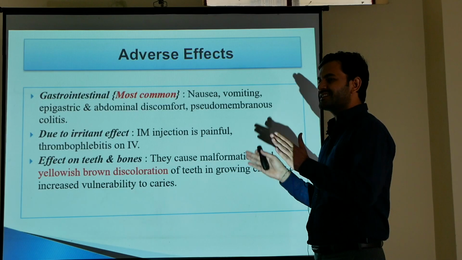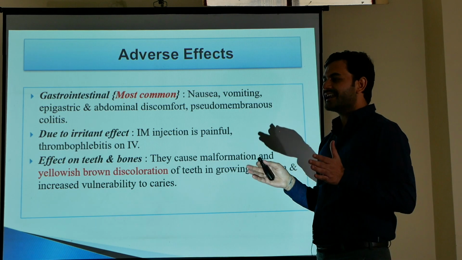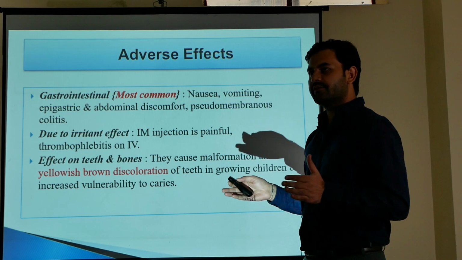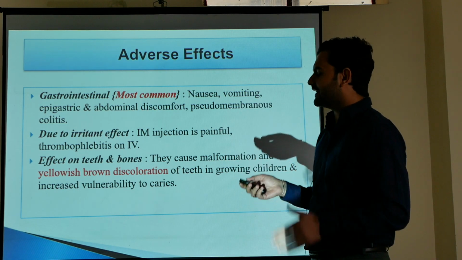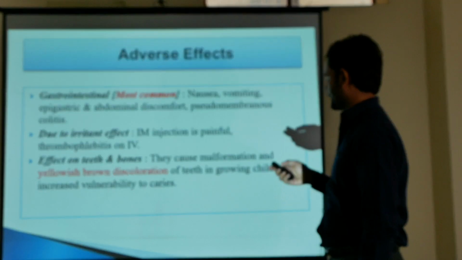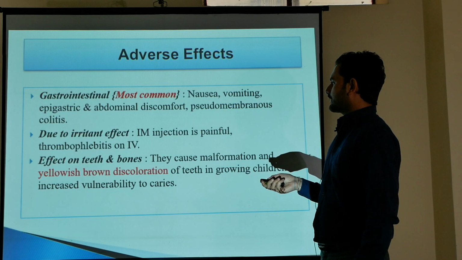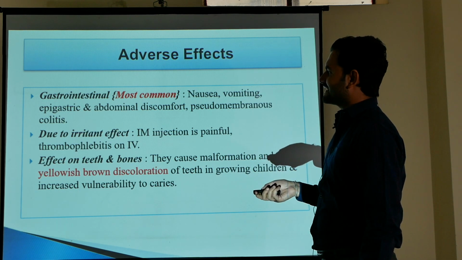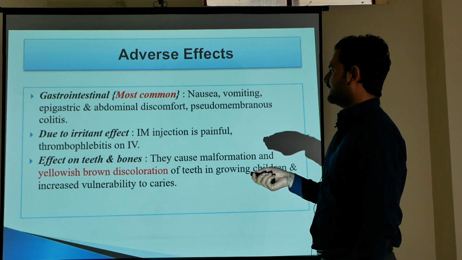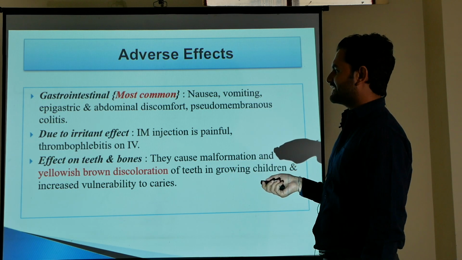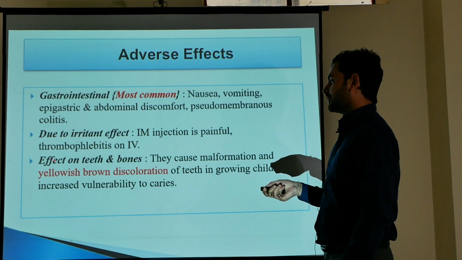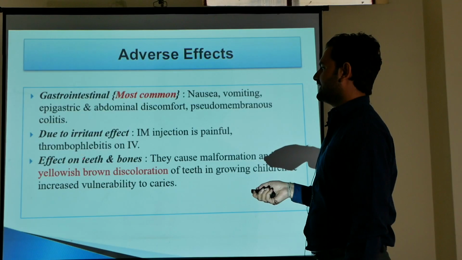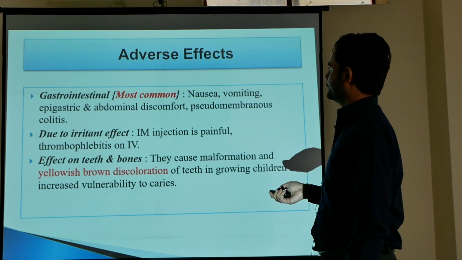Now come to the adverse effects of tetracyclines. The GI adverse effects are the most common adverse effects with tetracyclines, like nausea, vomiting, pseudomembranous colitis, and epigastric discomfort. Intramuscular administration of tetracyclines may be painful and it may cause thrombophlebitis on intravenous administration. And effect on teeth and bones, they may cause yellow discoloration of the teeth in the child.